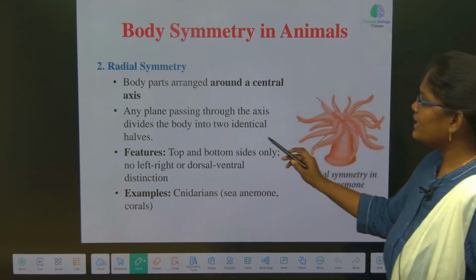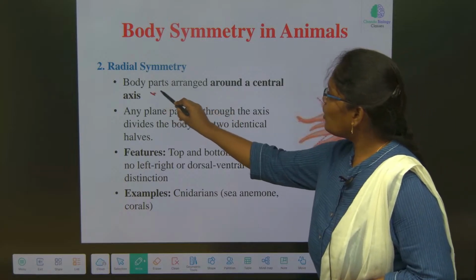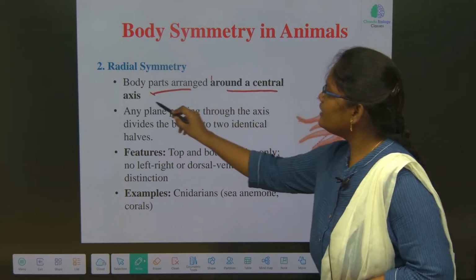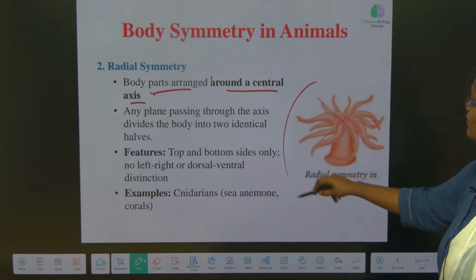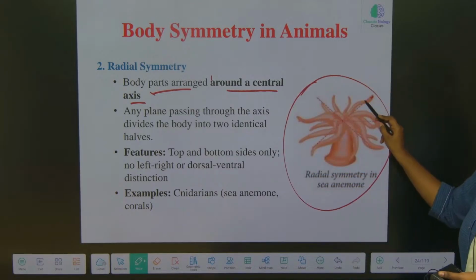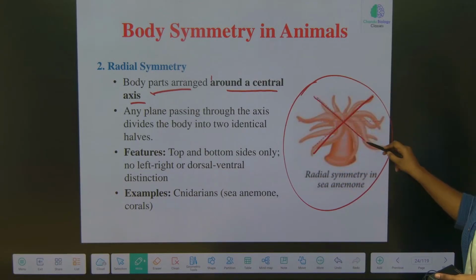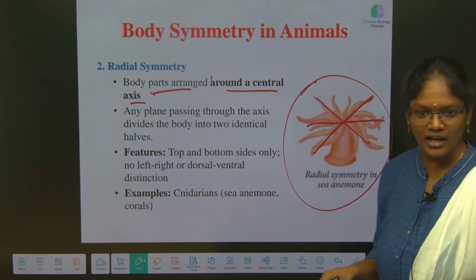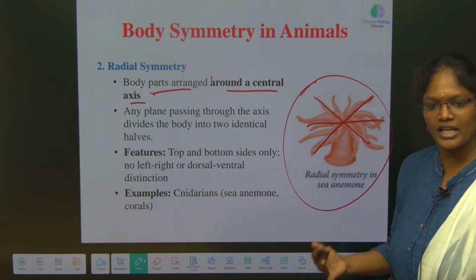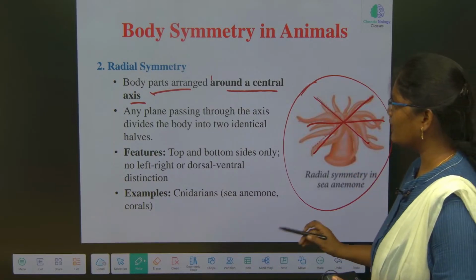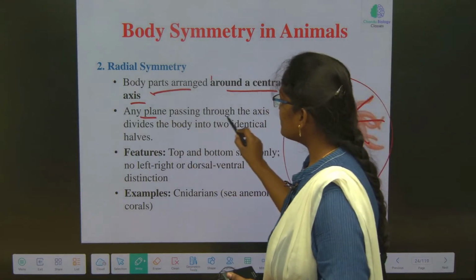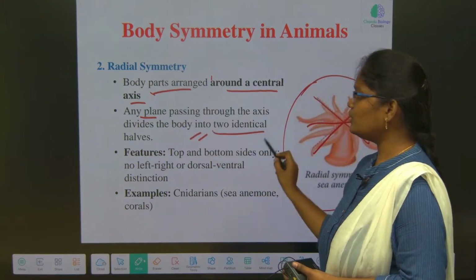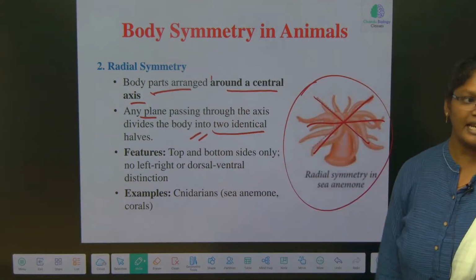Radial symmetry: body parts are arranged around a central axis. If we cut this organism at any plane, whatever the plane be, we can come up with two equal halves. Any plane passing through the axis divides the body into two identical halves. That is radial symmetry.